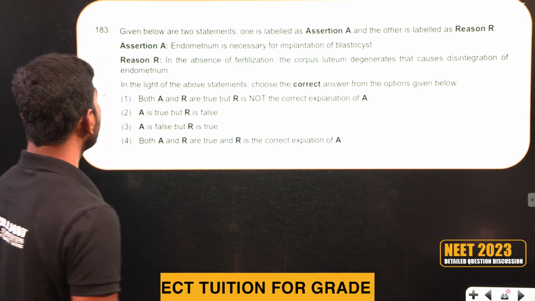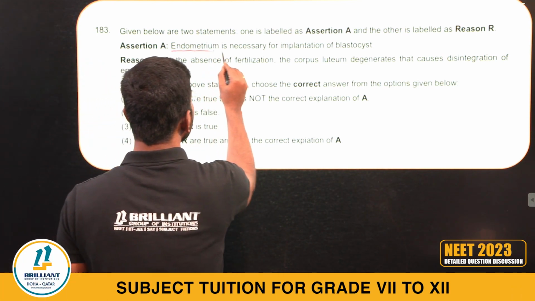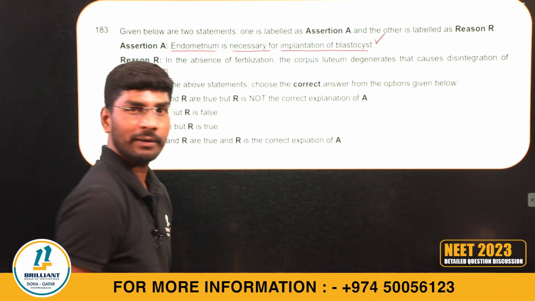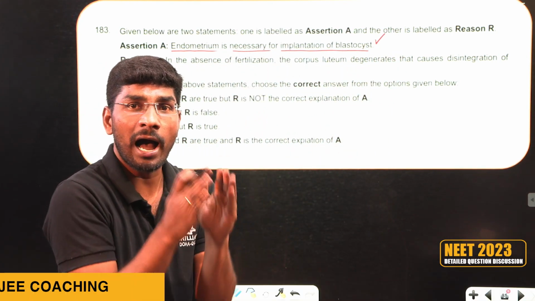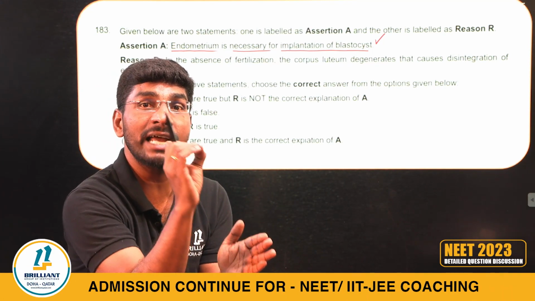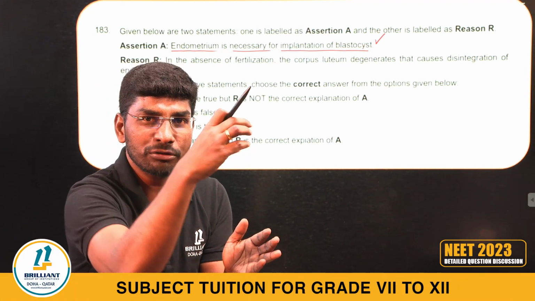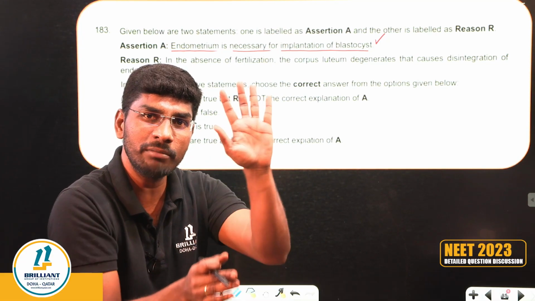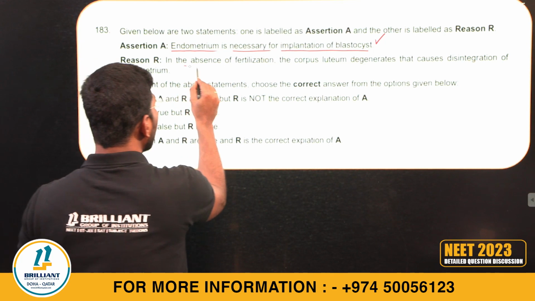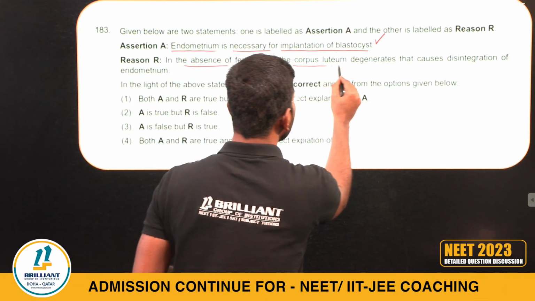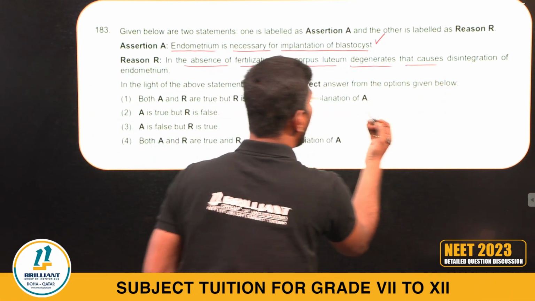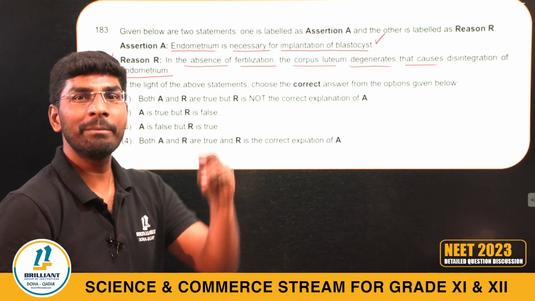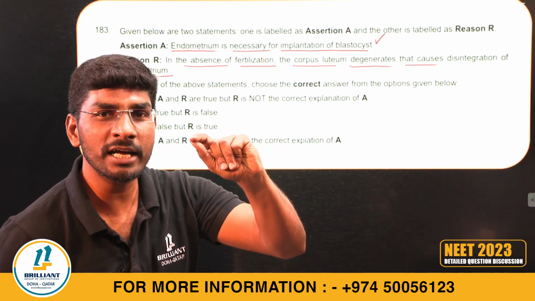Question 183, assertion reason. Endometrium is necessary for implantation of blastocyst. Absolutely correct. Seven days after fertilization, the blastocyst will come down to the uterus and implant in the endometrium. It's true. In the absence of fertilization, the corpus luteum degenerates and causes disintegration of the endometrium. This is also a correct statement, but what's the right answer?